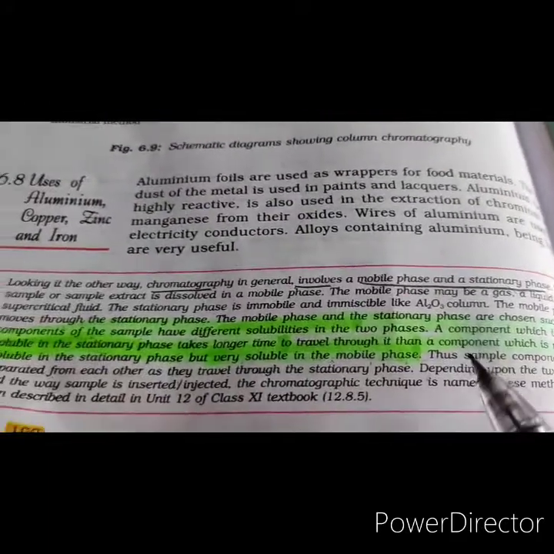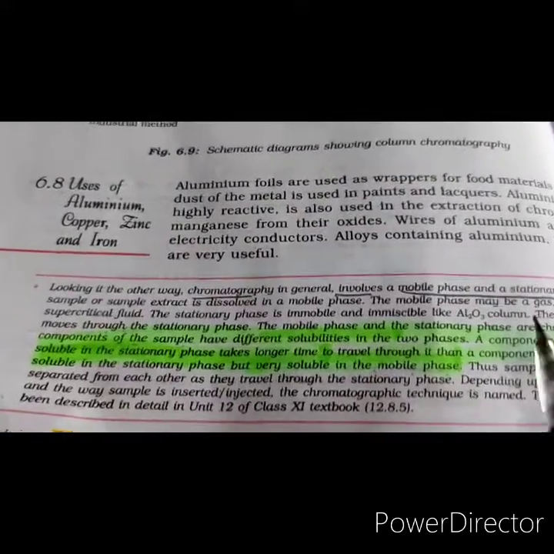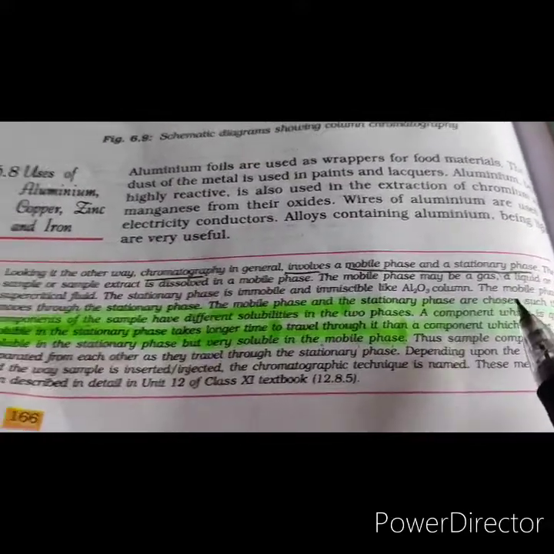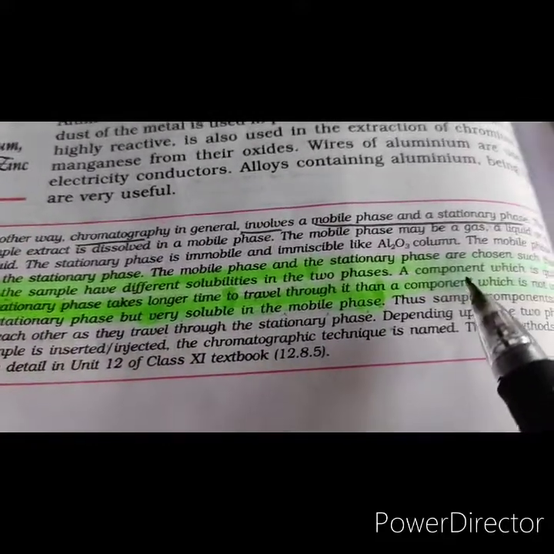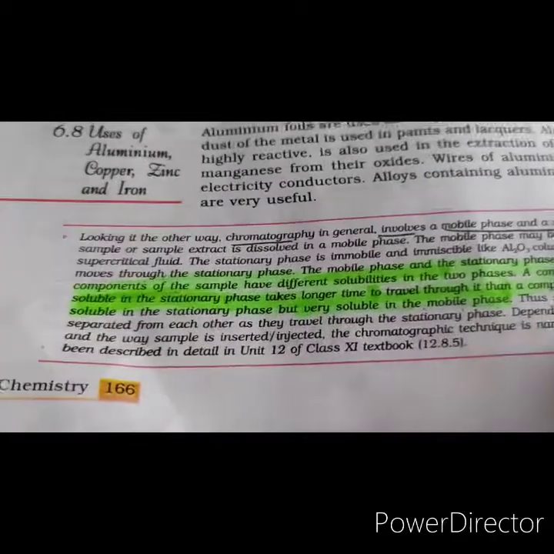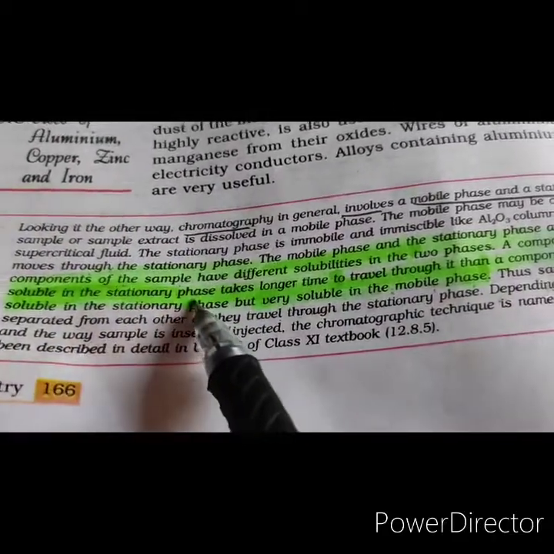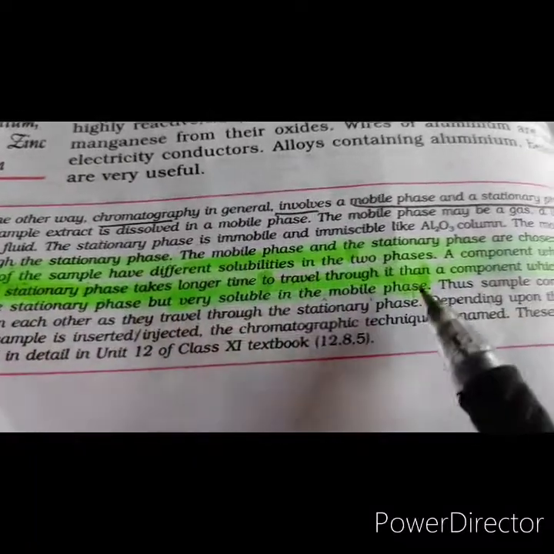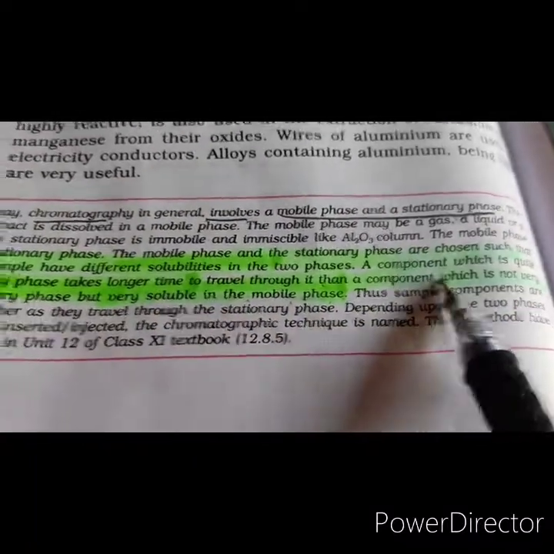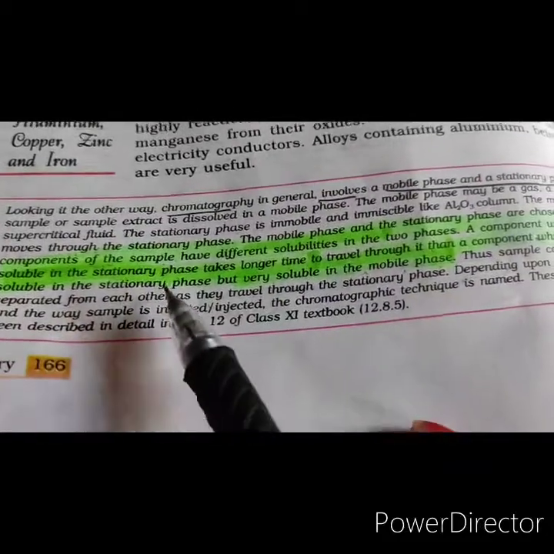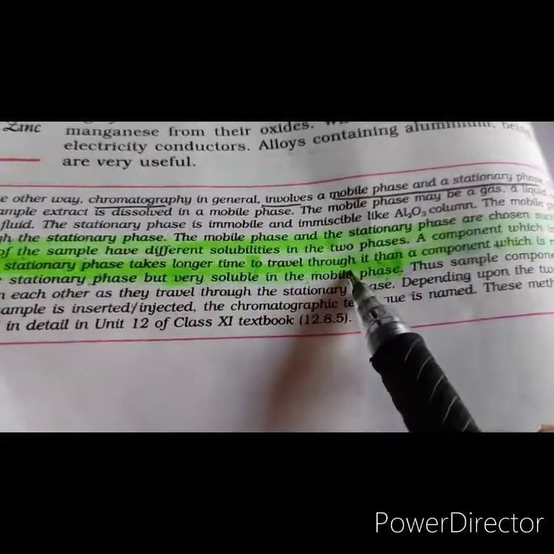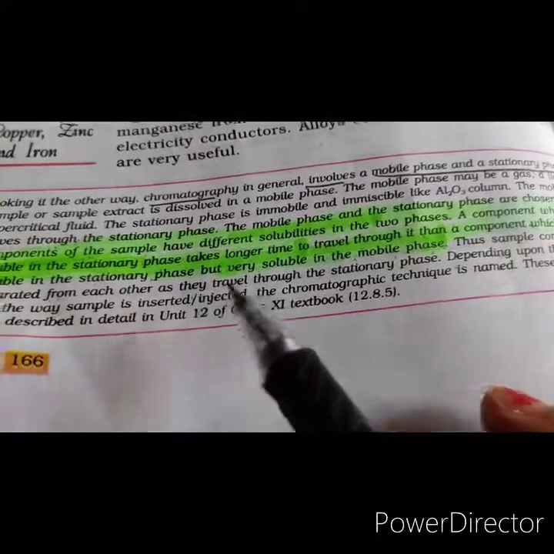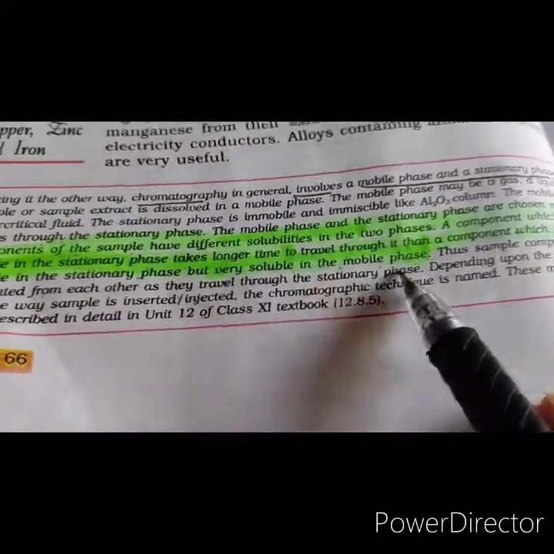One important thing you need to know is that the mobile phase moves through the stationary phase. The mobile phase and the stationary phase are chosen such that the components of the sample have different solubility in the two phases. The component which is quite soluble in the stationary phase takes a longer time to travel through it than a component which is not very soluble in the stationary phase but very soluble in the mobile phase.